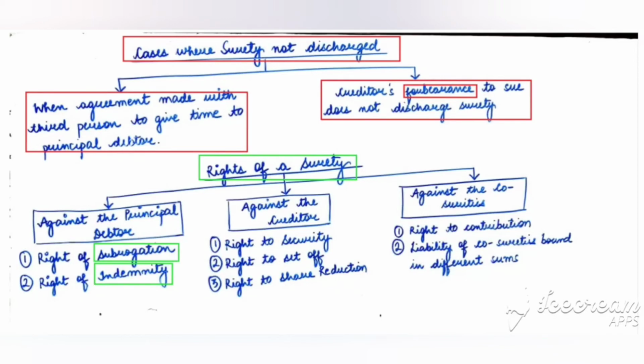It means that the surety has all the rights to get indemnified from the principal debtor, which means the principal debtor is liable to the surety. He should compensate the surety for all the payment which the surety has made to the creditor. The payment which he has made lawfully, not any unlawful payment.